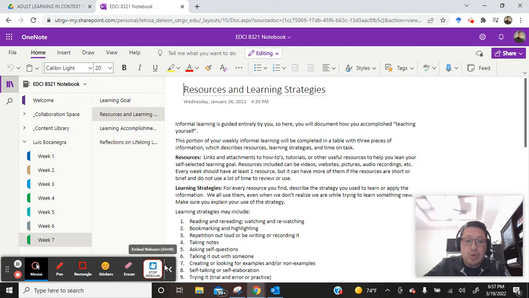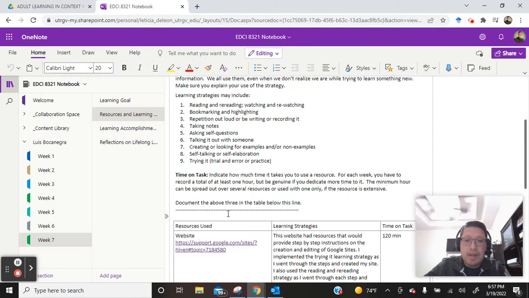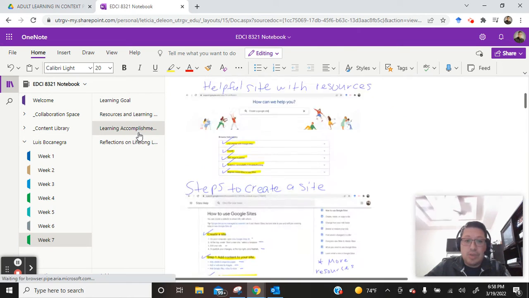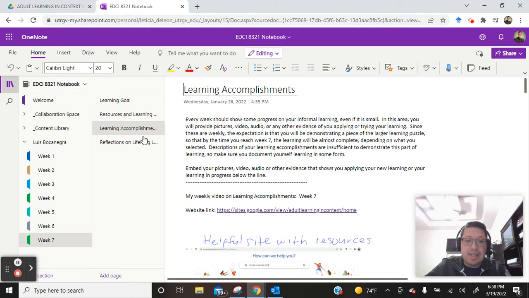The resource that I used this week was one main resource. I found that this resource was very extensive, and it gave a lot of examples and a lot of different step-by-step instructions. So I did implement the trying it strategy and the reading and rereading strategy, as well as doing and exploring at the same time. So I would read the content on the site, and then I would also try it out when I was creating my site. So the accomplishment for this week is actually creating and launching my site.